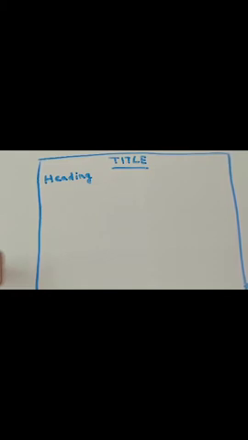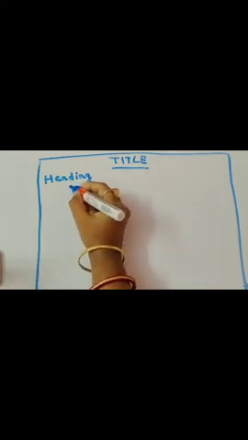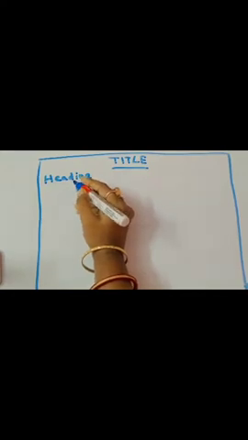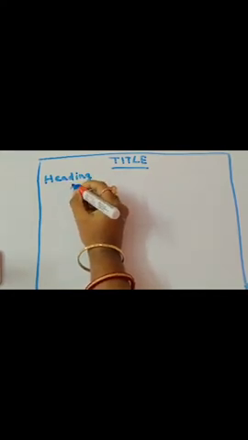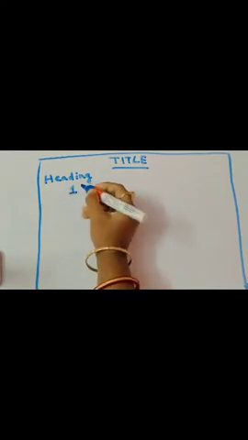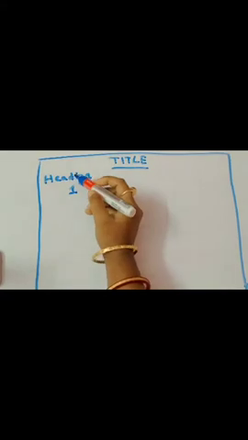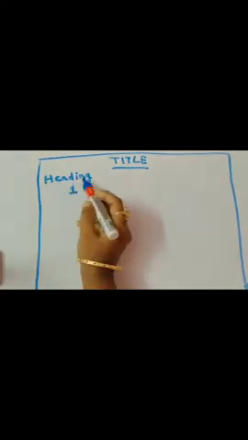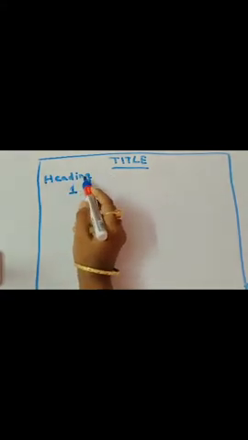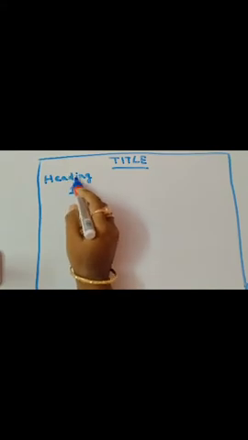Then under the heading comes, please see properly the way I am indenting, and you should also copy down in your notebook how I am indenting the entire thing. Write 1 here, just in the middle portion under the D of the heading.